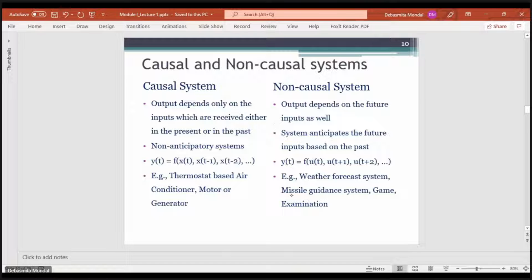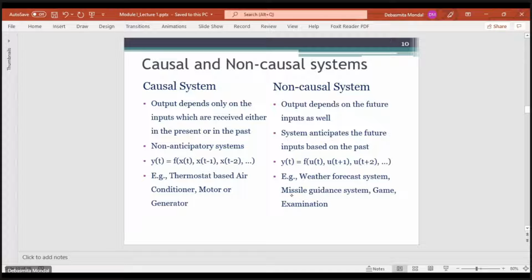Some examples are thermostats. Take the air conditioner in your room. It will generate the output depending on the condition of the room at the present moment. It will not control the temperature by predicting what might happen if two more people enter the room. It will not do like that. Depending on the system parameters at that present moment, the output will be generated.